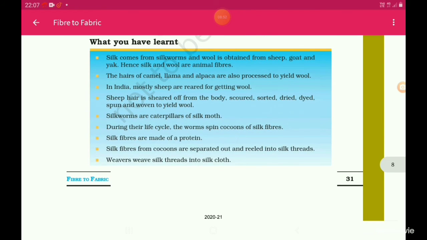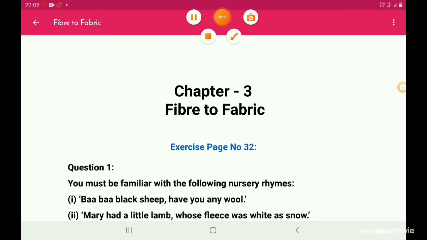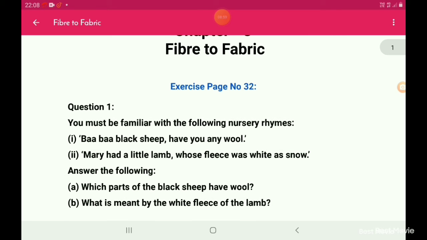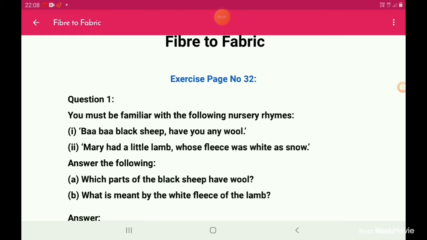Let's read now the questions and answers. Chapter 3, Fiber to Fabrics. Question number 1. You must be familiar with the following nursery rhymes. Baa baa black sheep, have you any wool? Mary had a little lamb whose fleece was white as snow.